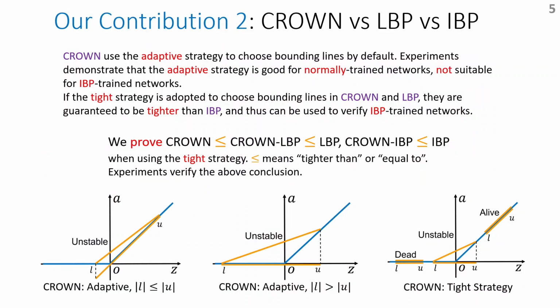So we first studied the relationship between CROWN, LBP, and IBP. We managed to prove that CROWN and LBP are guaranteed to be tighter than IBP if they choose appropriate bounding lines. And they can be used to verify IBP trained networks to achieve lower verified errors.